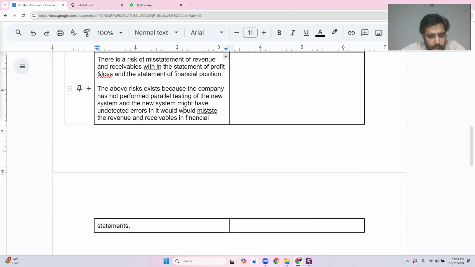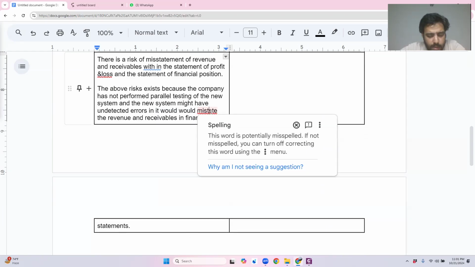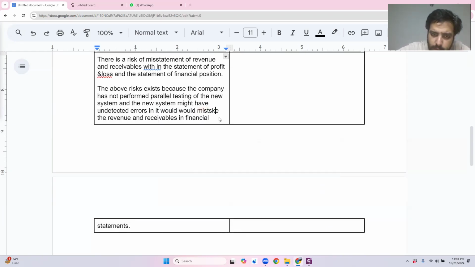So, are you just saying you didn't do parallel testing? In a question, if they don't talk about parallel testing, do I still have to say that there's a risk that they didn't do the parallel testing?